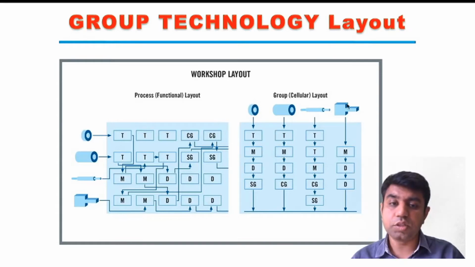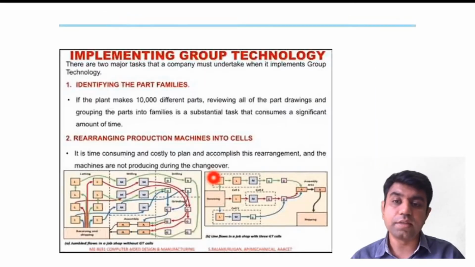If the company is manufacturing not only these 4 parts but, let's say, 10 parts, then out of those 10 parts, if some part requires the manufacturing process in the same sequence as the second part, then that part would be part of the group 2 family, right? This is how the part families are grouped together.